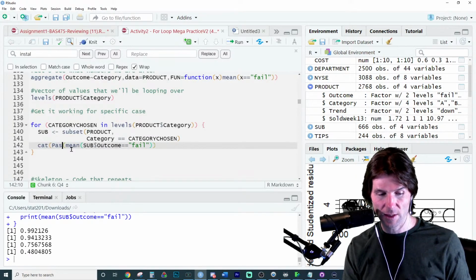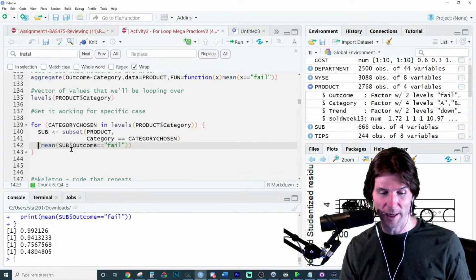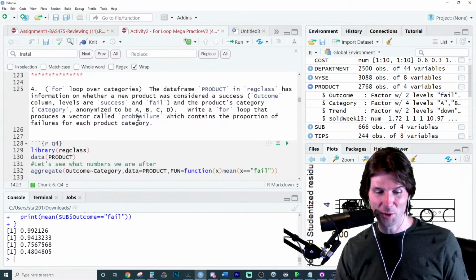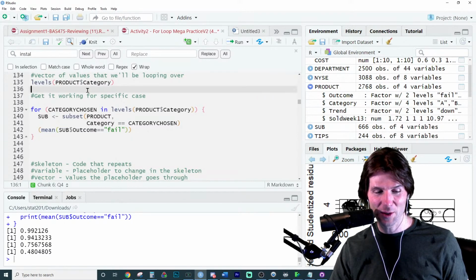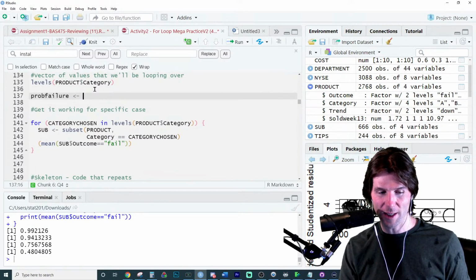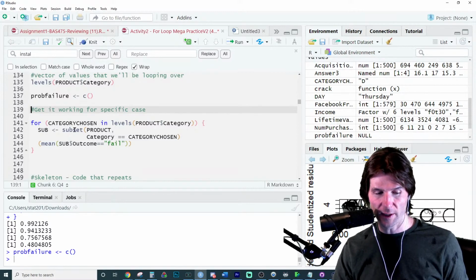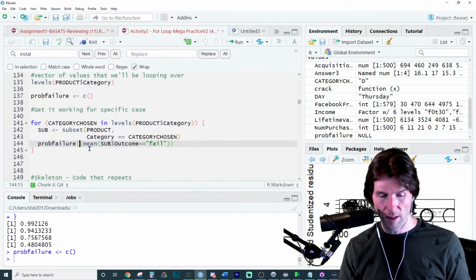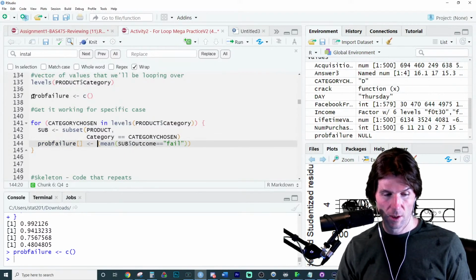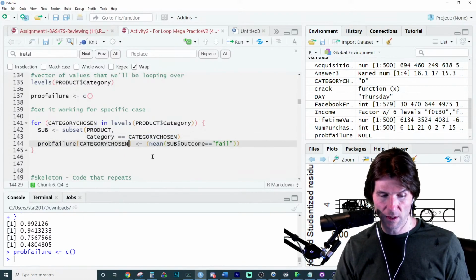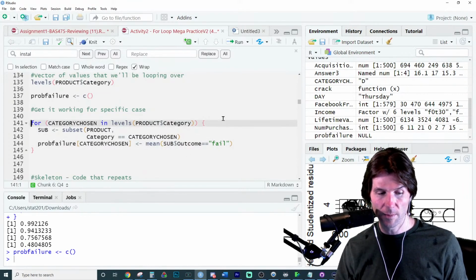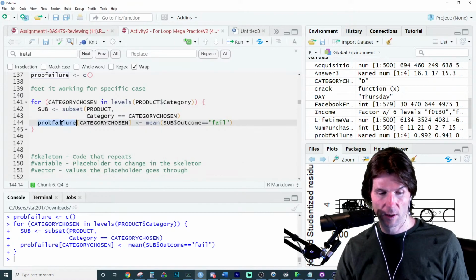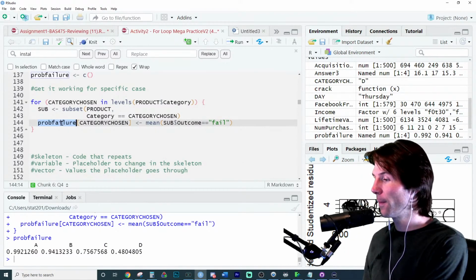Copy, paste. We'll do it the official way. It's called prod fail. I'll do it the way the question says. We need to initialize the vector. If you're going to store into something, you want to initialize the vector. There's a blank vector for us to store into. Let's store into this vector, into position category chosen. And let's remove the extra parentheses because we don't need them. That should work. And there you go.